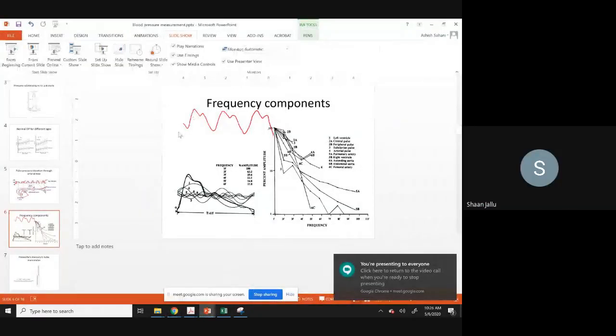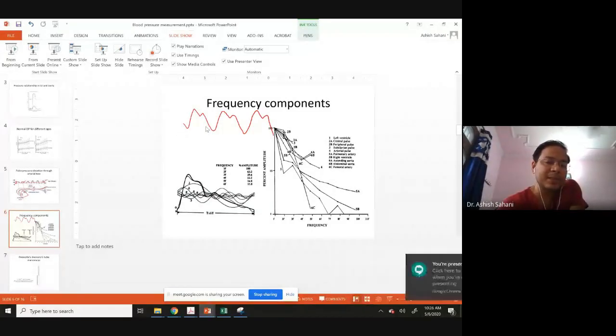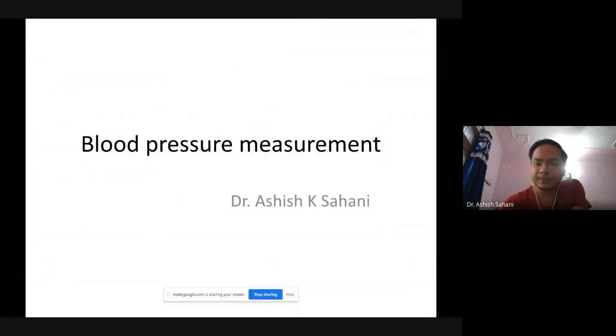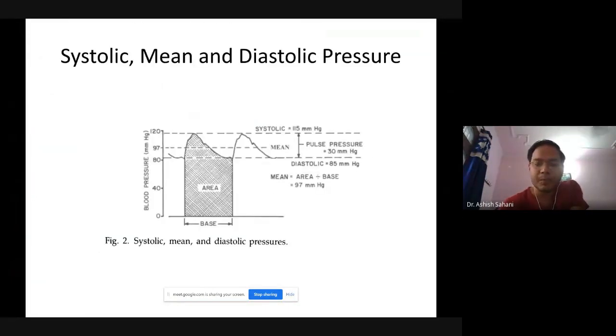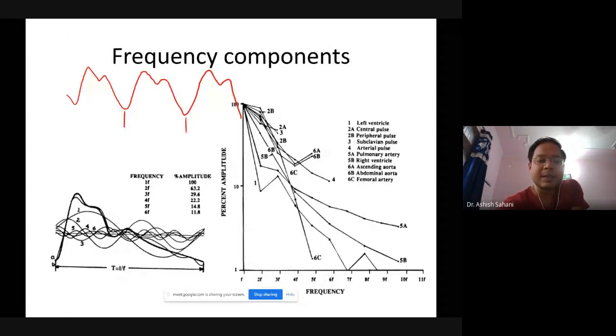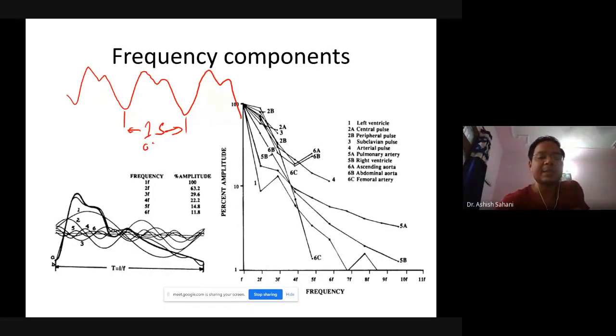So 72 beats per minute. That means the fundamental frequency will be around 1 second, for simplicity. Although it will be less than 1 second, about 0.8 seconds in most cases. So that means the fundamental frequency, which is this.